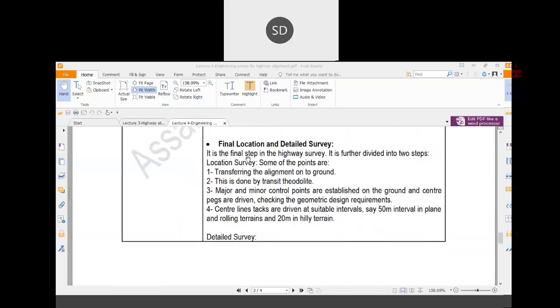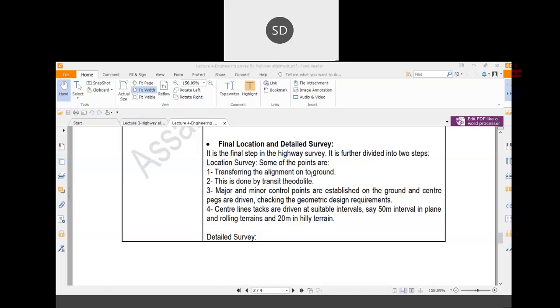Then you have to go for the final location and detail survey. In the final location or detail survey, basically that is divided into 2 parts. One is final location survey and another one is detail survey. Some of the points which are included in the final location and details are there.